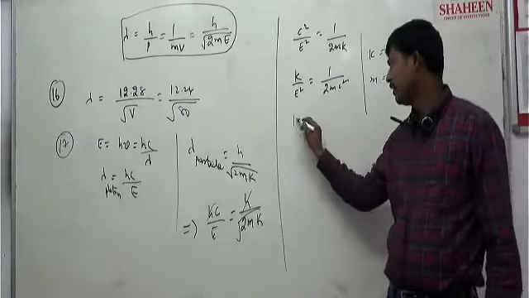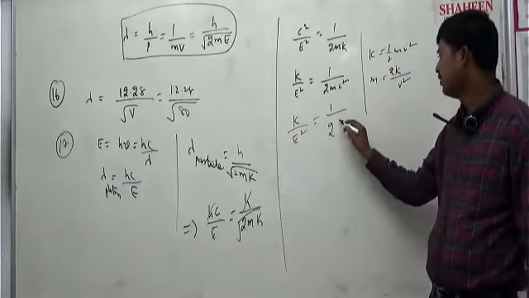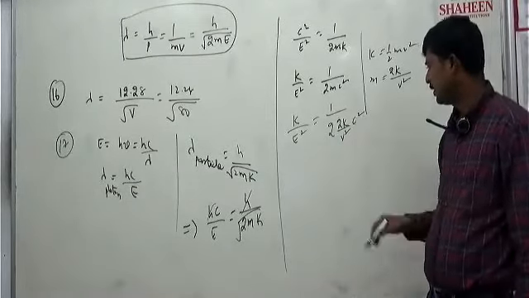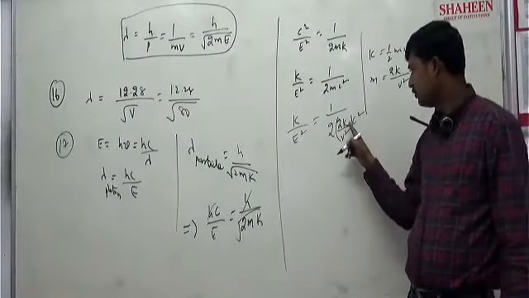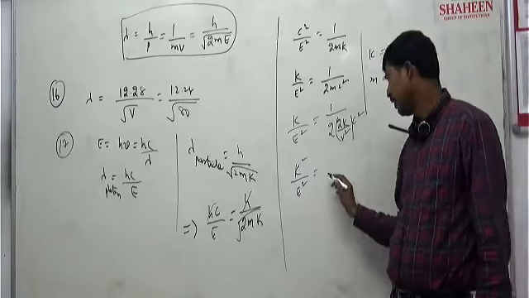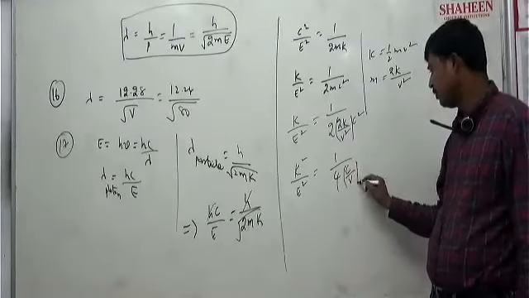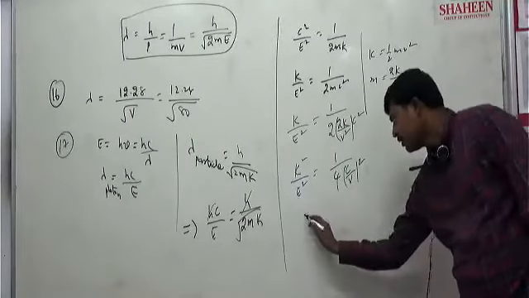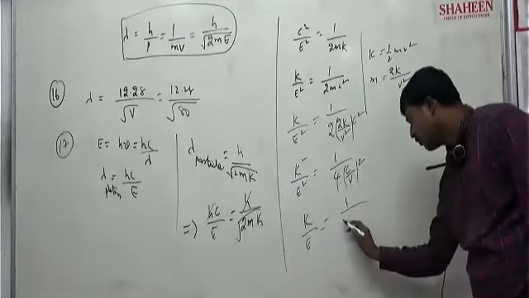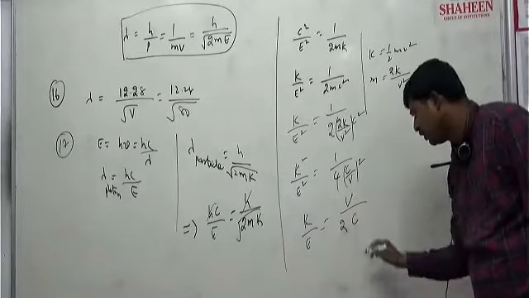I will substitute there K by E square, that is equal to 1 upon 2 into M, that is 2K by V square into C square, correct? Yes. So this K will go this side. K by E square is equal to 1 upon 2 into 4 into C by V whole square. Or K by E, if you want, root over will come. 1 upon root 4 will be 2. Root of square will be cancelled out. C and the V will go up.